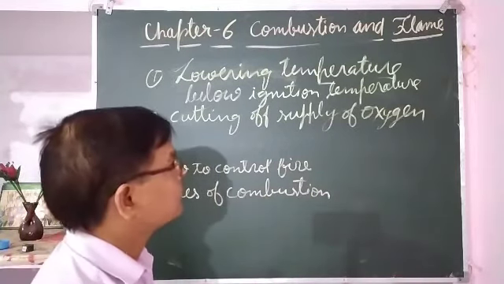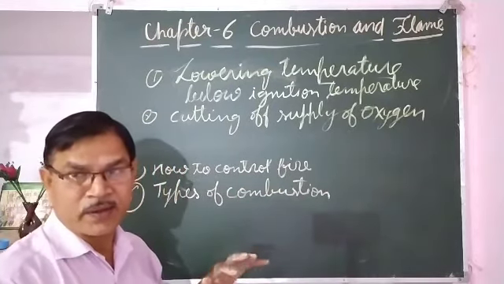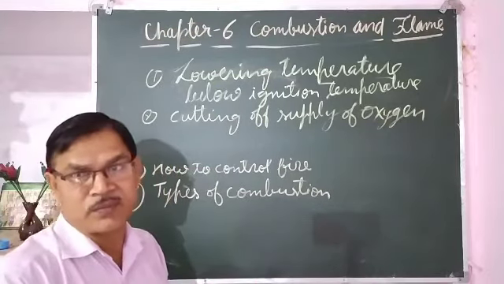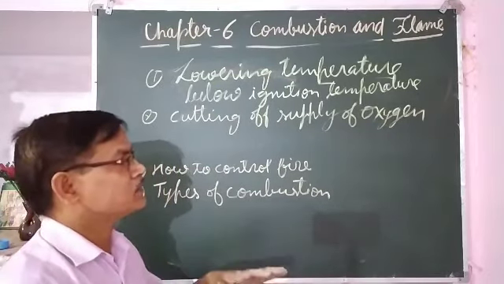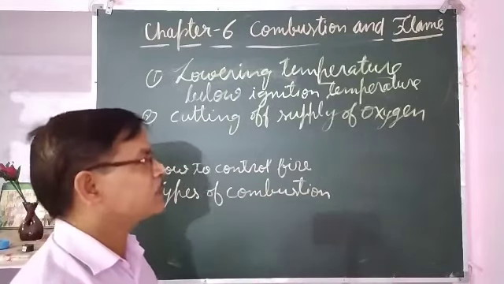For this, when we throw water on the fire, the water lowers the temperature, and whatever water vapor is formed at that time also cuts off the supply of oxygen.